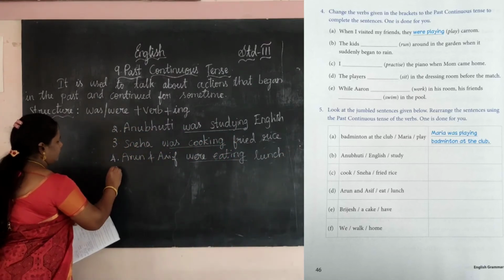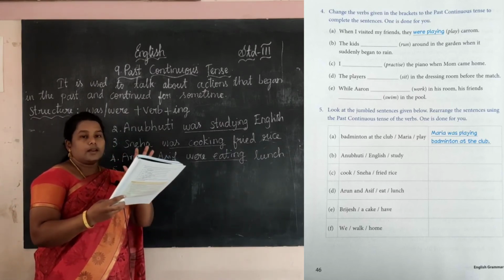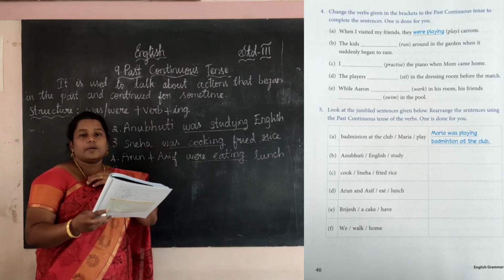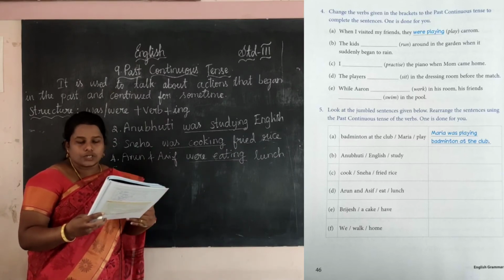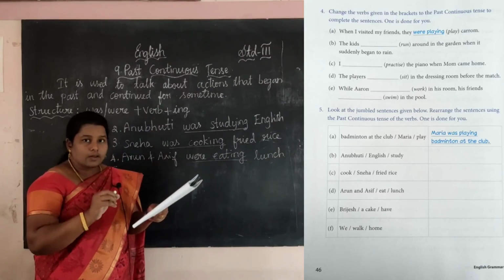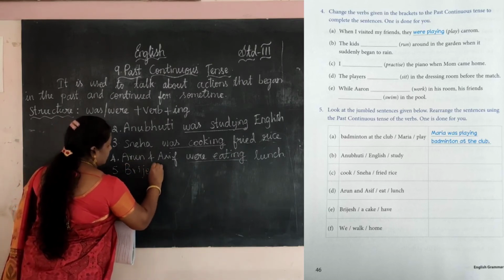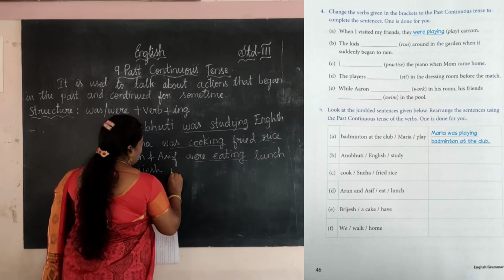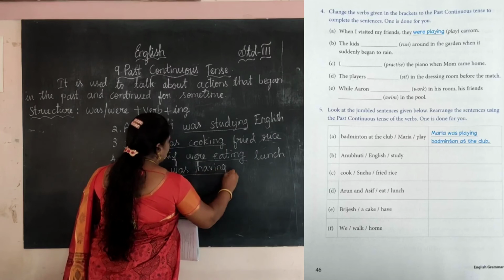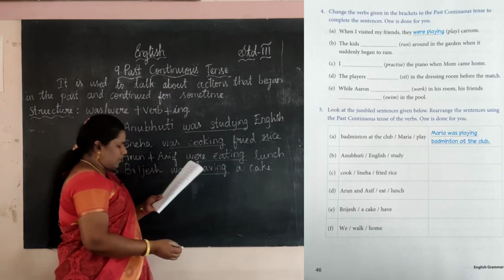Next one. Fifth one. Brijesh a cake have. See here, Brijesh is only one boy, so it is singular. What is the verb here? Have. Have is an action, right? So I have this. It is an action. So we want to use have plus ing. So how do we write? Brijesh was having a cake. Okay, next one.